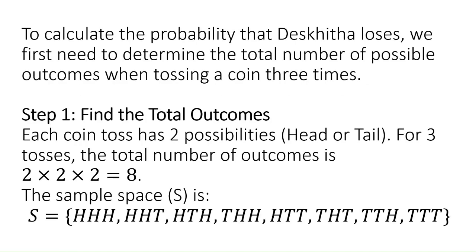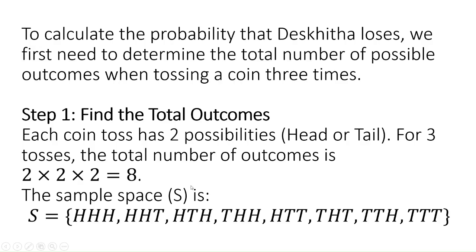Now to calculate the probability that Dikshita loses, we first need to determine the total number of possible outcomes when tossing a coin 3 times. Each coin toss has two possibilities, that is head or tail, that we know. So for 3 tosses, the total number of outcomes will be 2 into 2 into 2, that is 8.